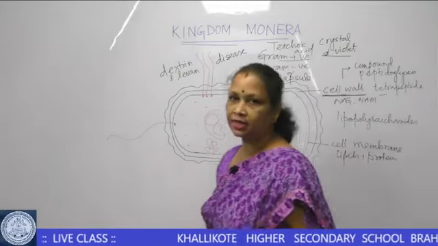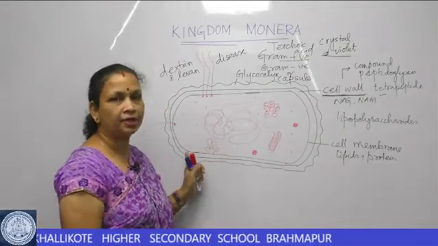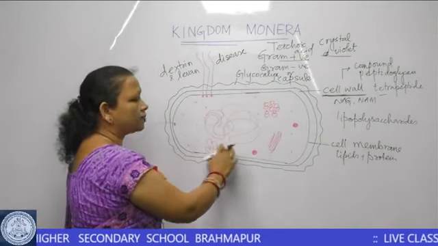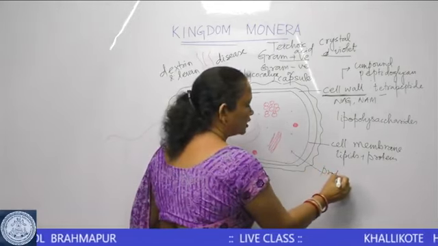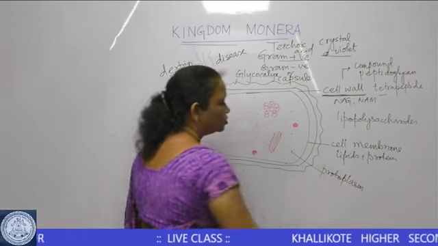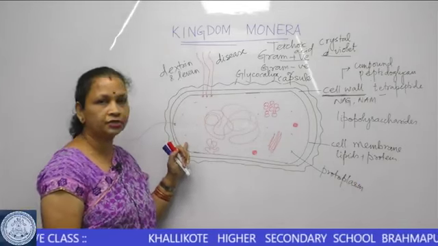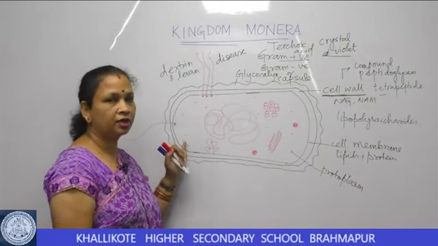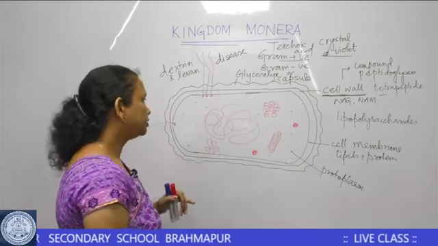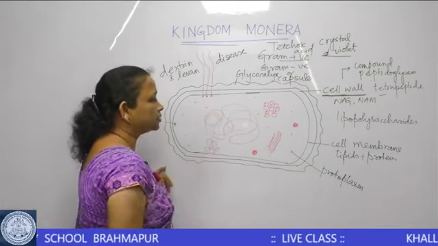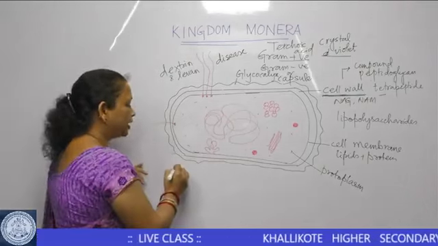Coming to the internal structure of the bacterium, enclosed by the cell membrane, you have the fluid part of the bacterium, which is the protoplasm or the cytoplasm. The protoplasm in a bacterial cell is fluid in nature. It consists of sugar, amino acids, the different types of ions, and the protoplasm in a bacterial cell does not contain any membrane bound organelle.